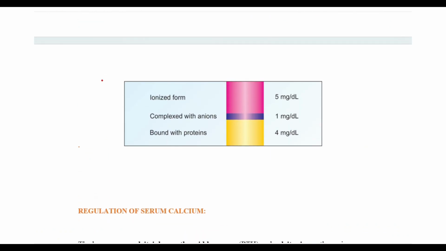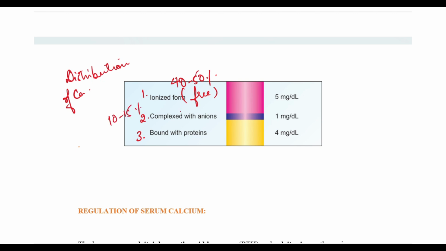Then how is calcium distributed in the blood? We have distribution of calcium. We have it in the ionized form, we have it complexed with anions, and we have it bound to the protein. About 40 to 50% is present in the ionized form or the free form of calcium. Complexed with anions is only about 10 to 15%. It can be complexed with phosphorus. Then it can be bound with proteins, that is about 40 to 45%, like albumin.